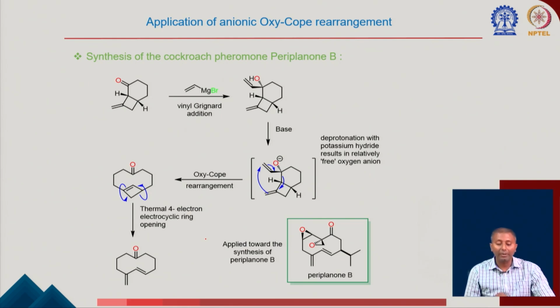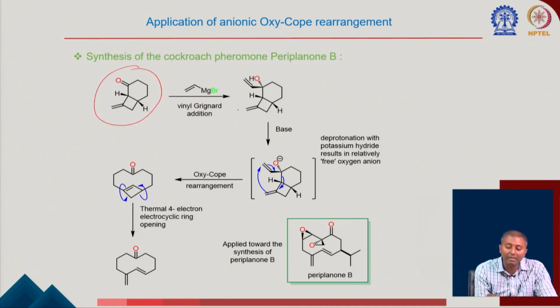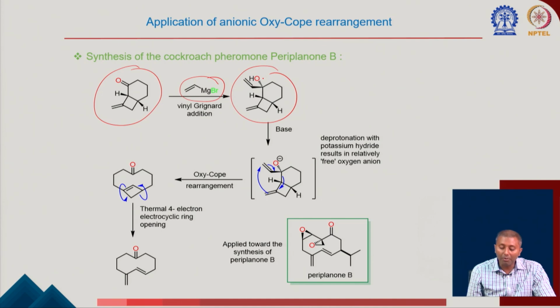Here are some examples of application of anionic oxy-Cope rearrangement. In this particular substrate, once you treat with Grignard, I am going to discuss these things later on. Using vinyl Grignard, you are able to make the corresponding allylic alcohol. Now you have to look for it.